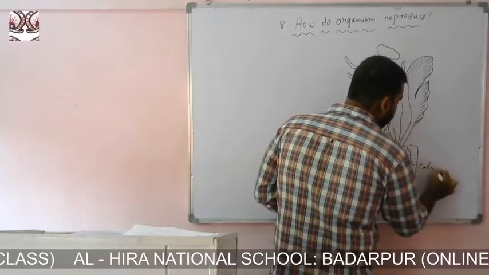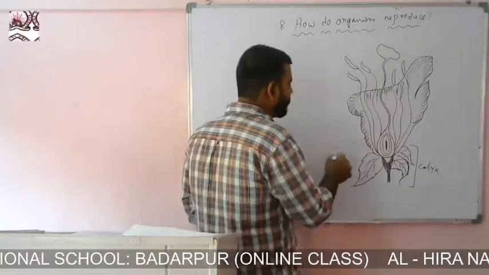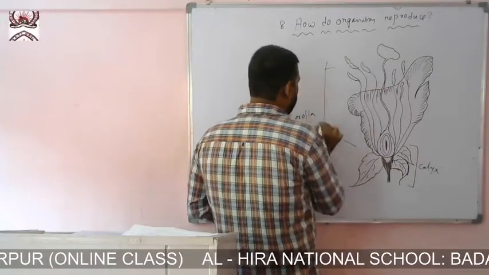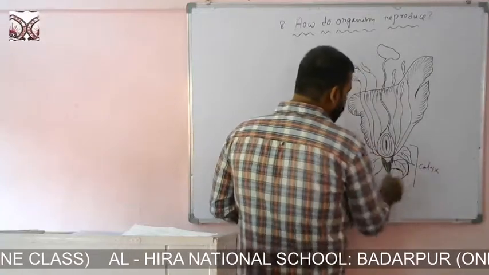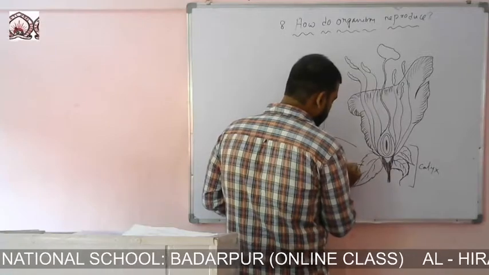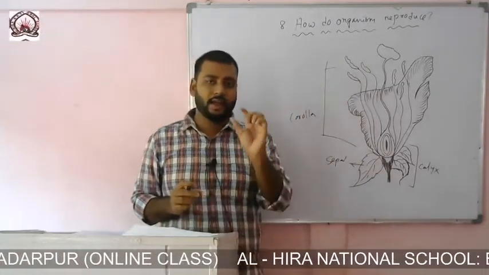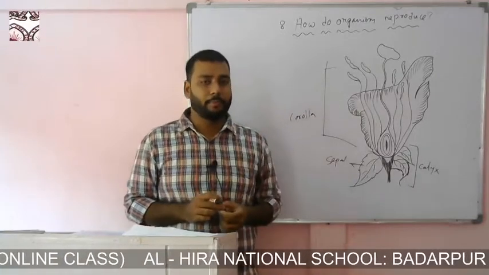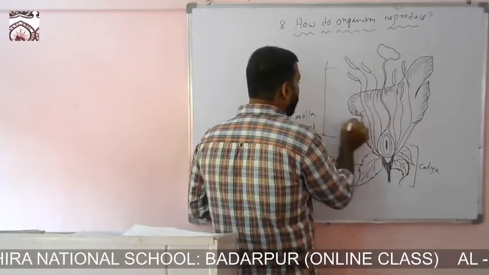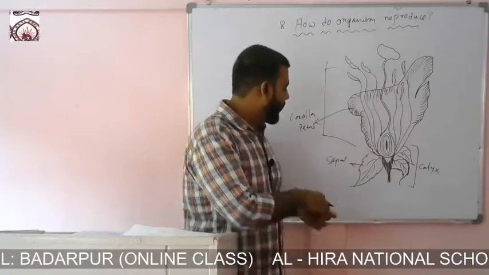So this is the calyx, and the second part is the corolla. The calyx comprises sepals. Sepals are the green part at the bottom of the flower. And in the corolla you will find the petals. Petals are the coloring part of the flower.